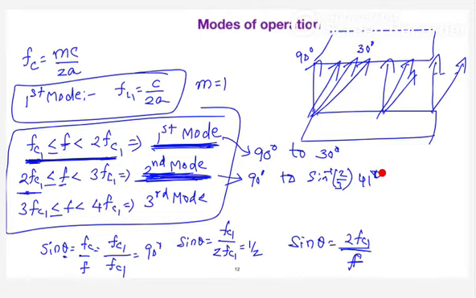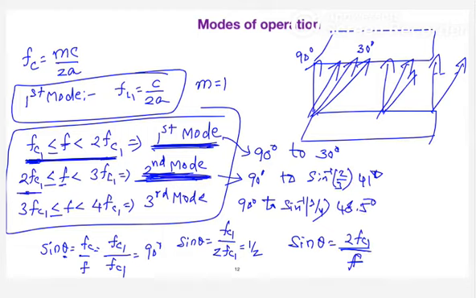Quickly tell me for the third one. What is the wave angle range? So again, 90 to sine inverse 3 by 4. Yeah, good. 90 degrees to sine inverse 3 by 4. So sine inverse 3 by 4 is approximately 48.5 degrees.